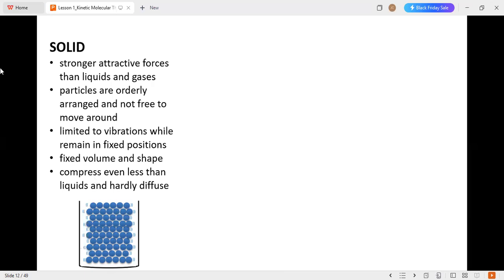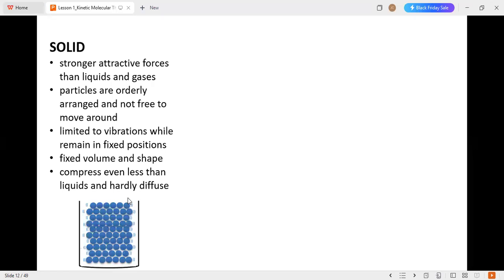Number two, particles are orderly arranged and not free to move around. Compared to liquids and gases, solids are not free to move around because of their pattern of arrangement. They are limited to vibrations while remaining in fixed positions.